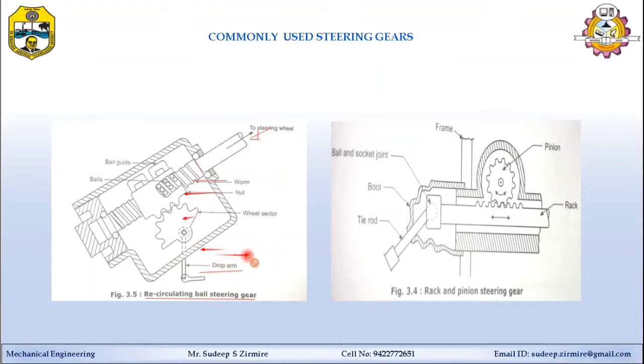Then it transfers to the steering linkage, and it rotates in a clockwise or anti-clockwise direction. An adjusting screw is also provided here to adjust the alignment properly.